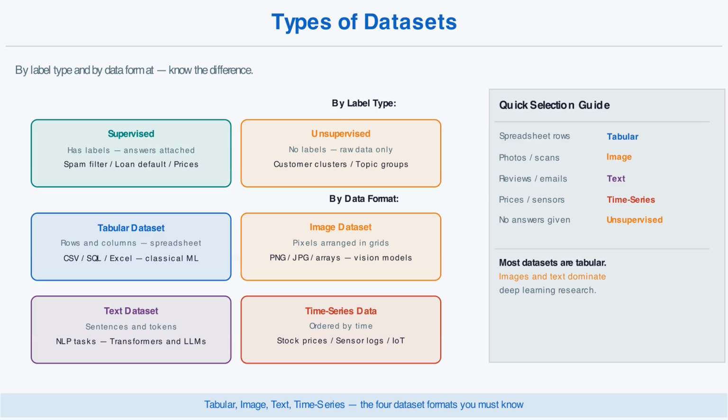Split 2, what is the data format? Structured data fits in rows and columns, spreadsheets, SQL tables. This is classical machine learning territory. Unstructured data has no fixed schema: images, audio, video, raw text. This is deep learning territory.